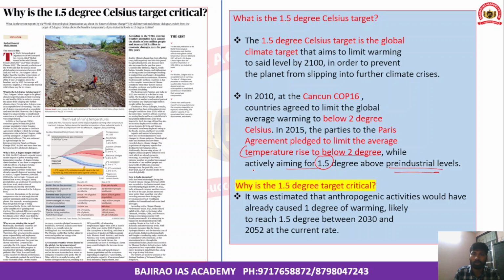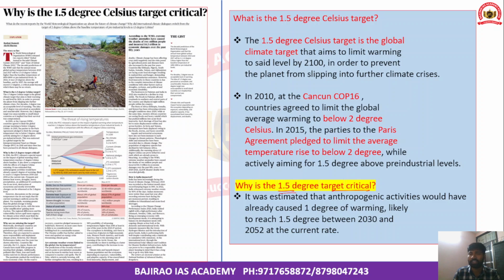Now, let us understand why the 1.5 degree target is very critical and important for us. It is particularly important because India, and not just India but the whole world, has been experiencing extreme weather events, right?